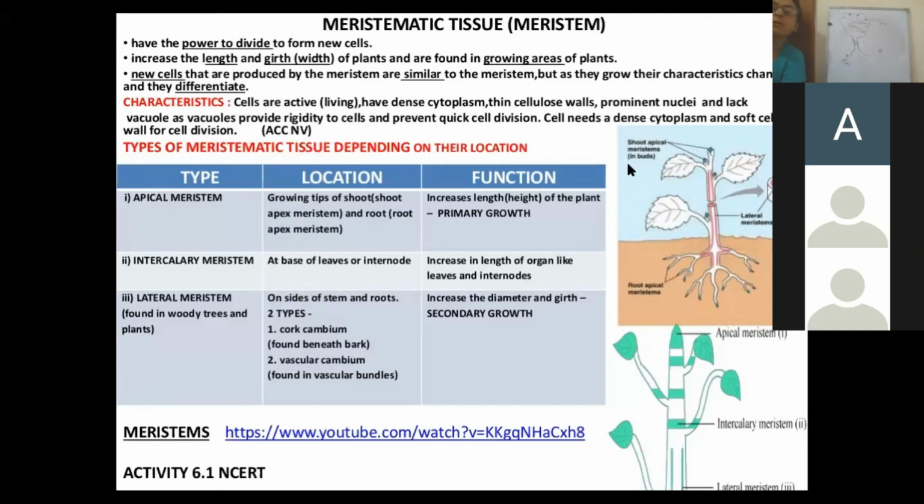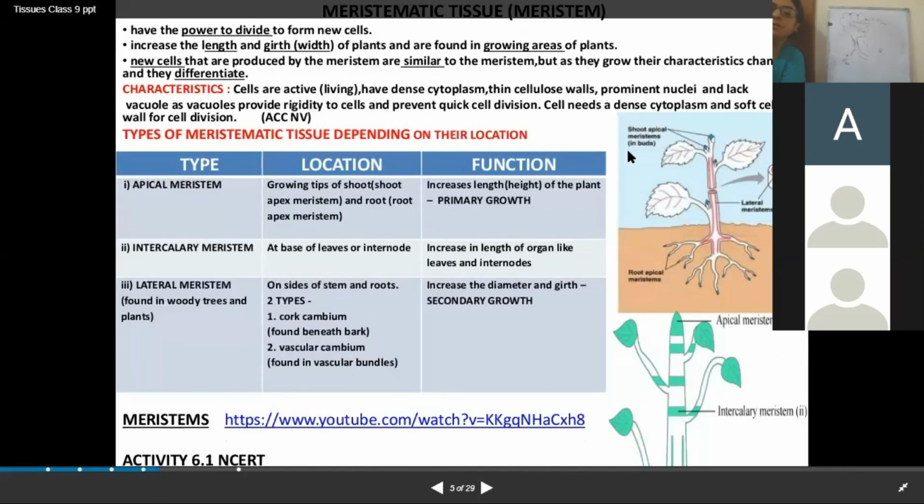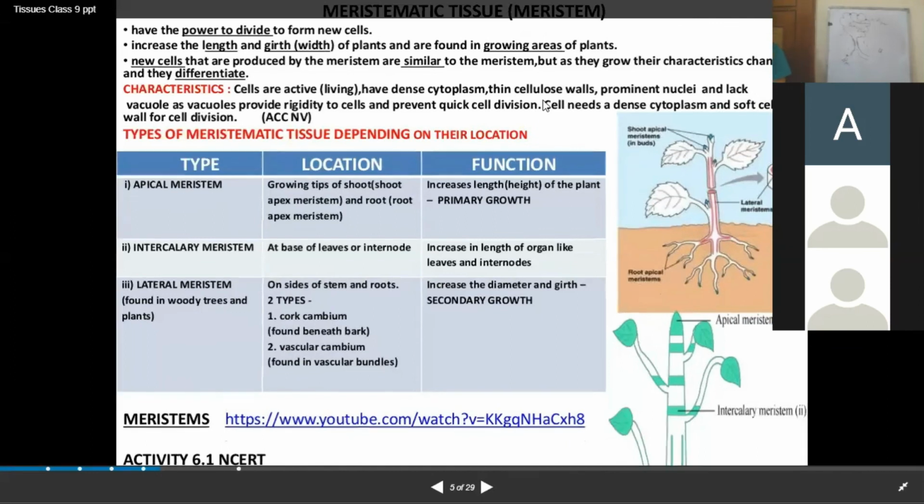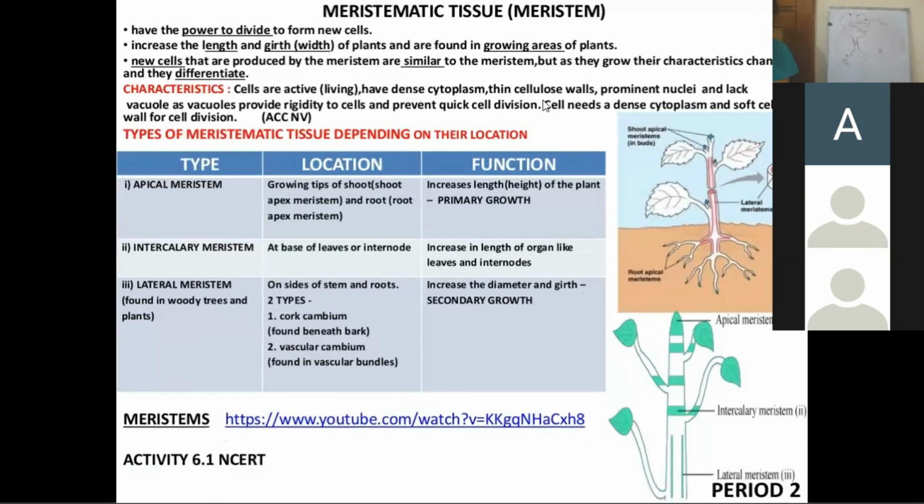Right? Okay, only 1 minute is left. So this was all about the meristematic tissue. Now tomorrow we will be discussing the permanent tissue. Meristematic tissues are those tissues which have the ability to divide, to form new cells, which has the power to grow. And let me tell you, they empower the plant. It is because of the meristematic tissue that the plant is able to grow.